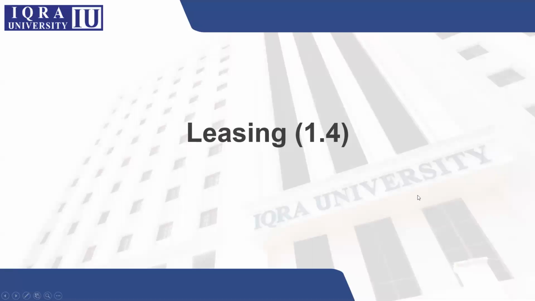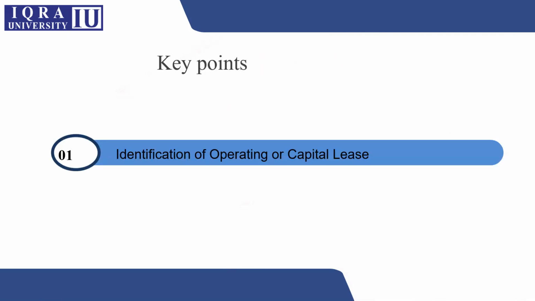Students, this is a continuation of our leasing chapter in which we were discussing the concept of leasing, whether it should be taken as a capital or operating lease. In this lecture, I will again illustrate that under various situations, when a business is taking any property, plant, or machine and using it, how they decide whether it should be taken as an operating or capital lease.